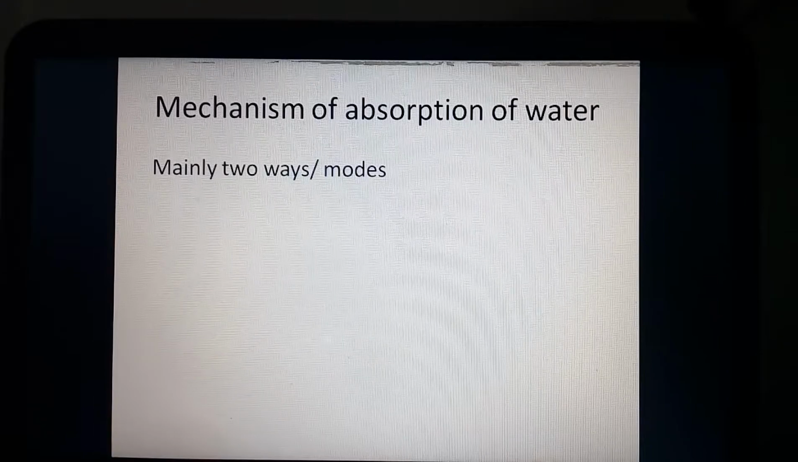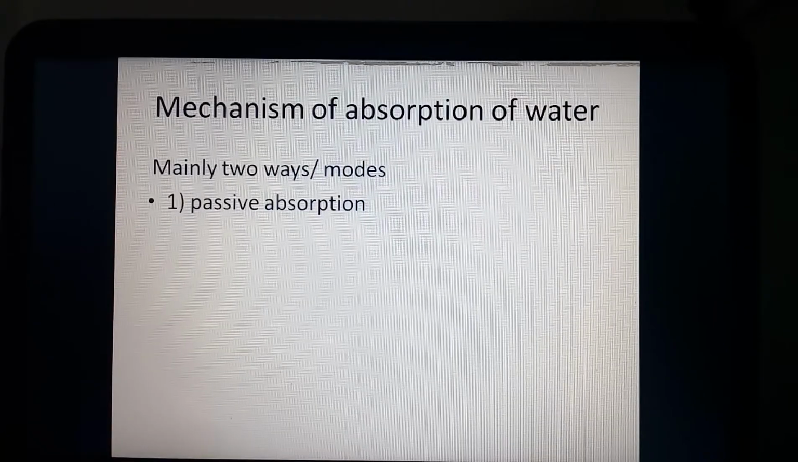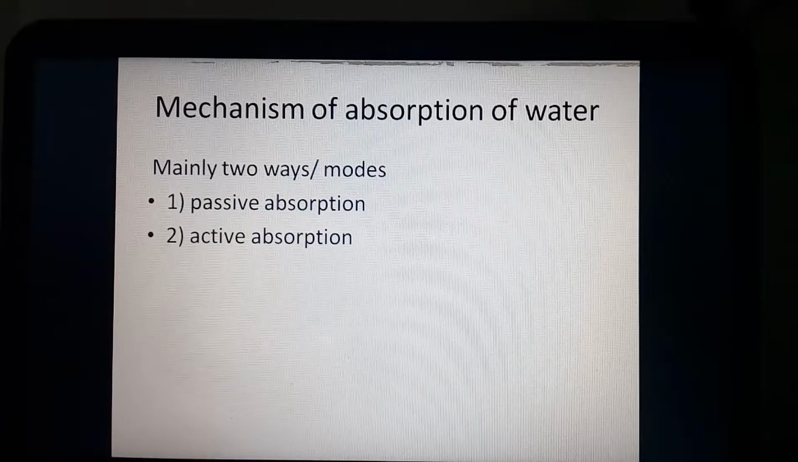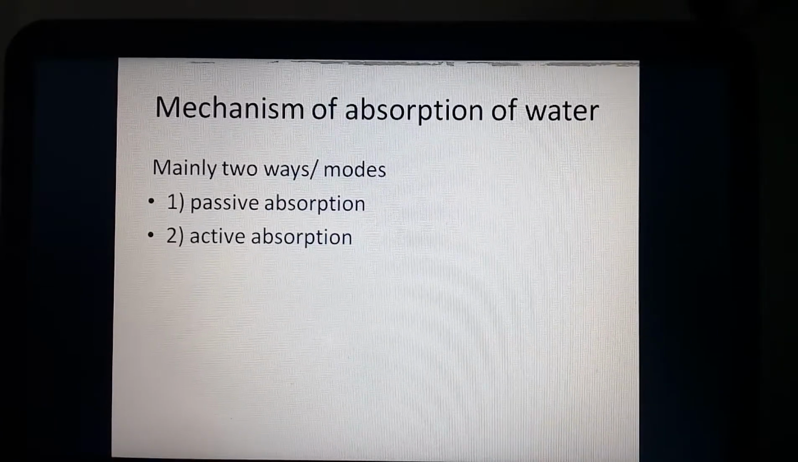This mechanism of absorption of water mainly takes place in two different ways. First, passive absorption, and second, active absorption. Passive absorption, the name itself indicates, passive means without expenditure of energy. Active absorption, there is a requirement of energy.